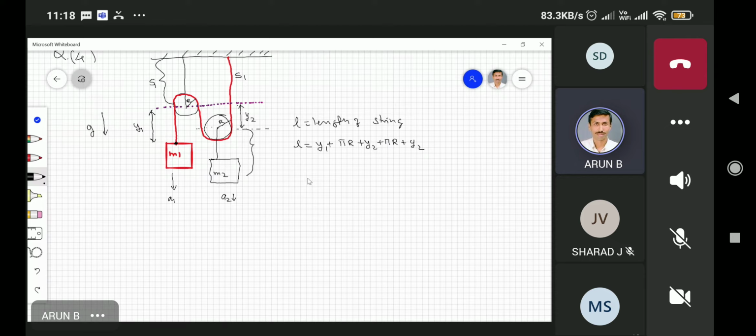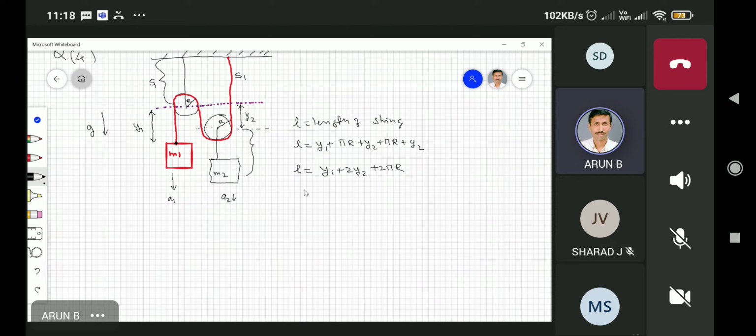This is the total length of the rope. If I write this expression, the length is equal to y1 plus twice y2 plus twice pi r.